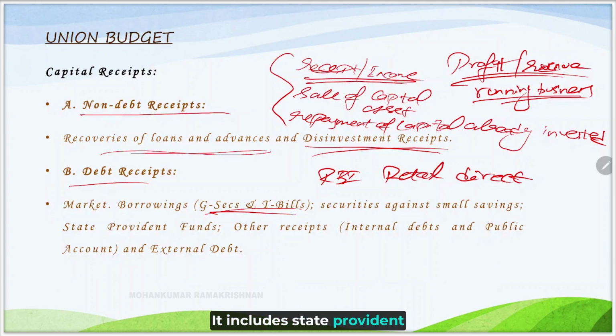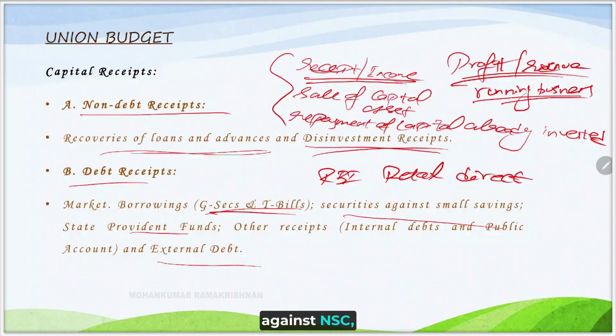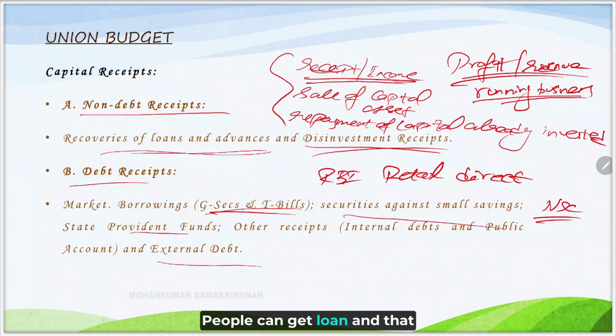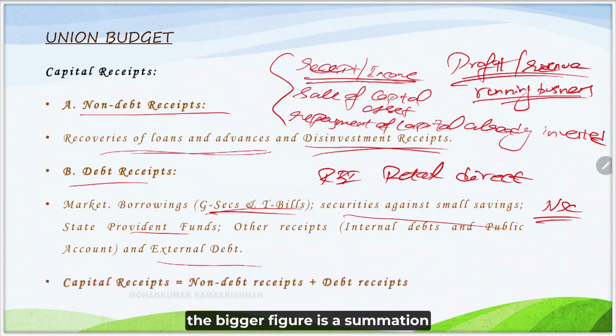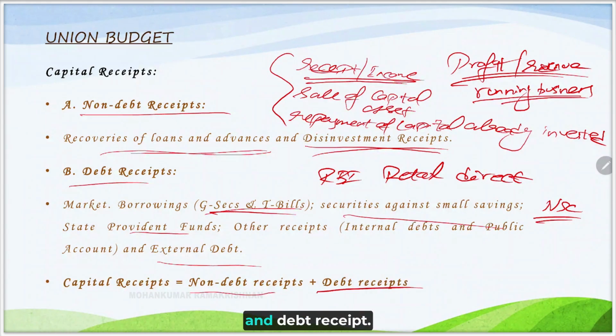It includes state provident funds, external debts, and security against small savings. Against NSC, the National Savings Certificate, people can get a loan, and when that loan is repaid, the repayment will be a part of the debt receipt. So the capital receipt, the bigger figure, is a summation of this non-debt receipt and debt receipt.